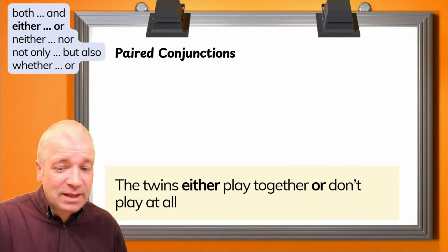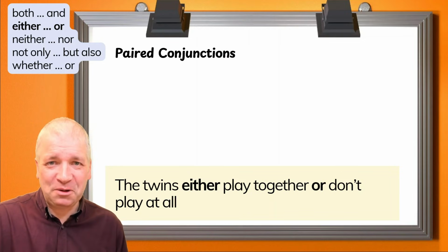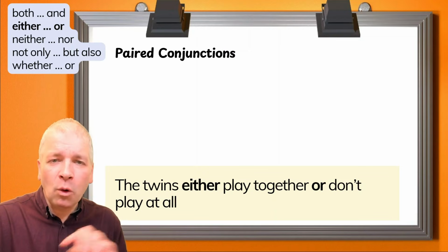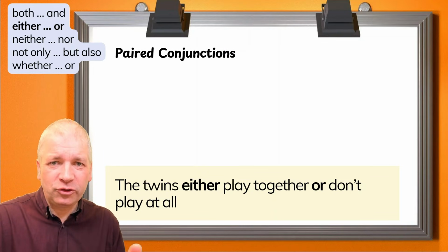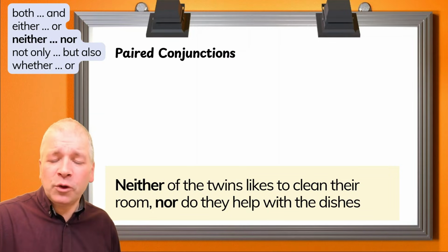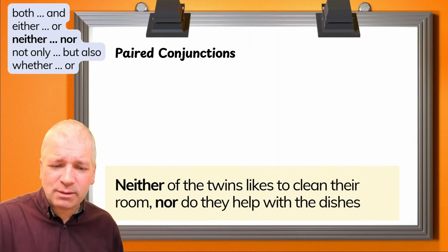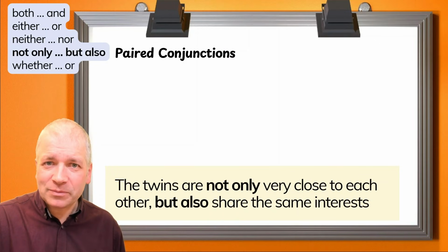The twins either play together or don't play at all. So here there are two options. Either one or the other. Two options, choose one. Neither nor are two things that are not true. Neither of the twins likes to clean their room, nor do they help with the dishes.